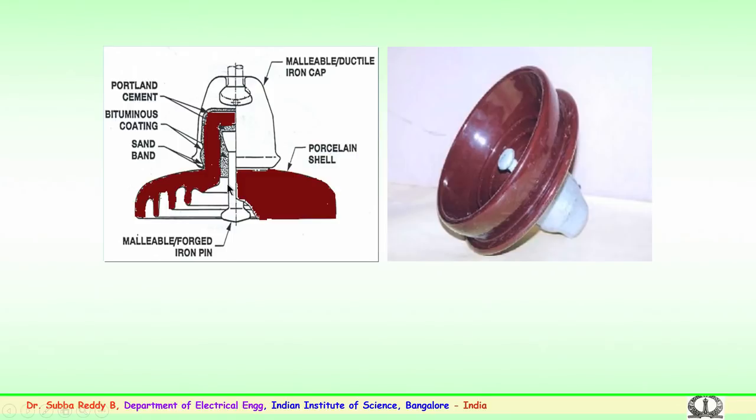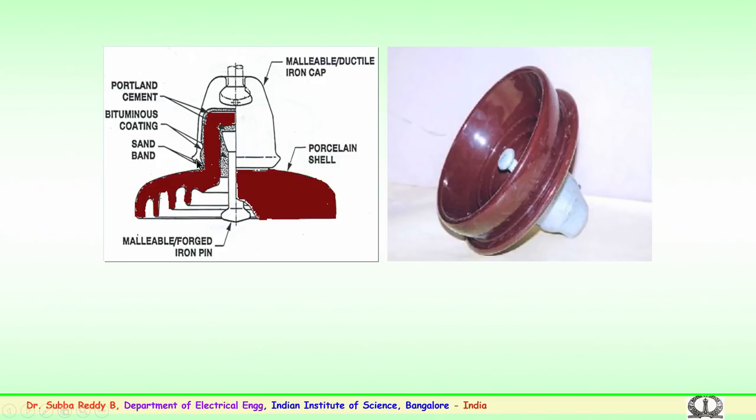The creepage distance will be from this junction, that is the cement. We again have a sandwich, between the ceramic is a metal pin here. This metal pin is of malleable or forged iron material. So, you have a metal cap and a metal pin, and in between you have a ceramic shell. This ceramic shell is integrated with the help of cement, that is Portland cement. The Portland cement helps in having the contact between the cap and the pin.